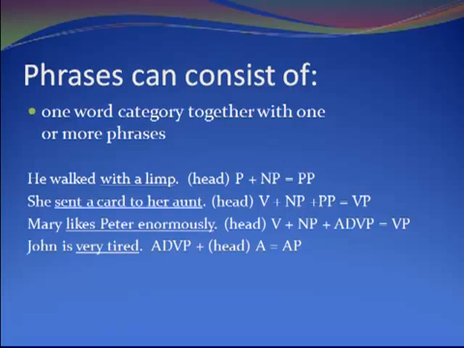Mary likes Peter enormously. Again, a verb phrase where the head verb is likes. Peter is a noun phrase, and enormously is an adverb phrase, and together they form the verb phrase. John is very tired. Very tired is a bit different. It's an adjective phrase where you've got the head, which is the adjective, and then you've got that degree adverb, and of course that forms an adverb phrase all by itself, and that combines with the adjective to give you the adjective phrase.